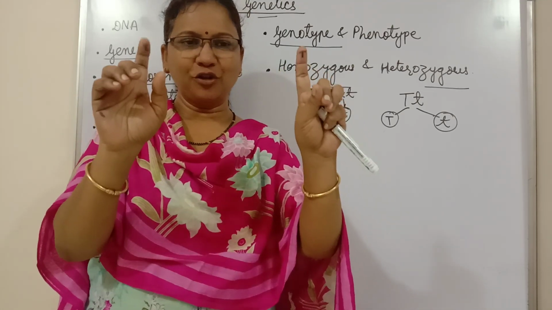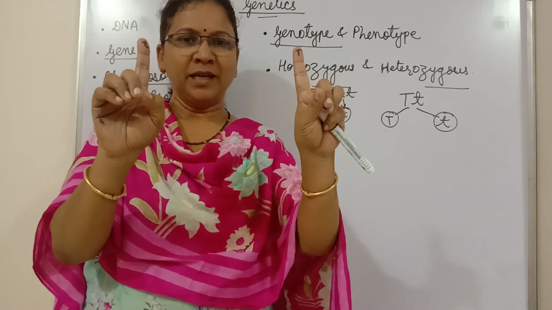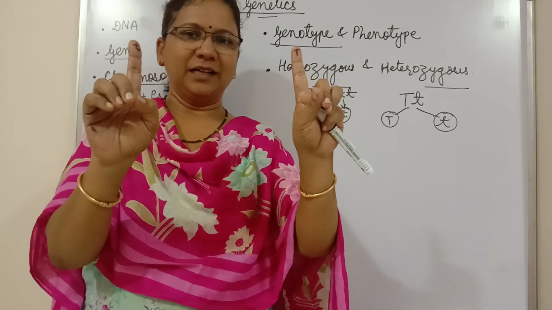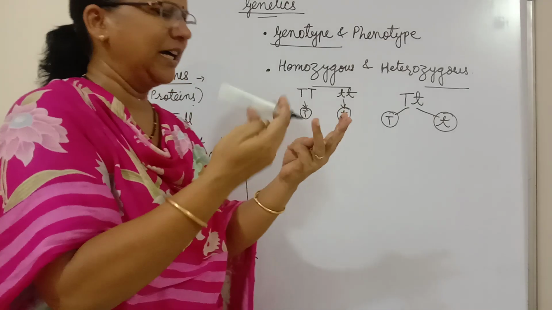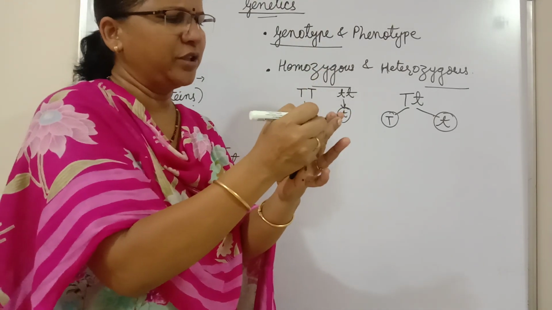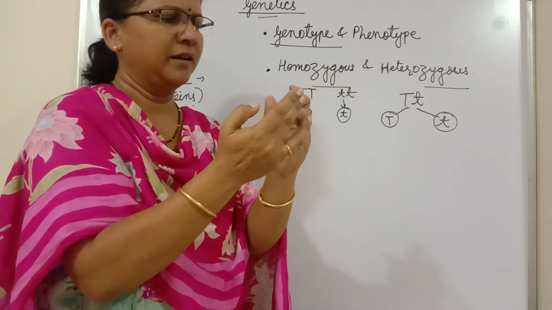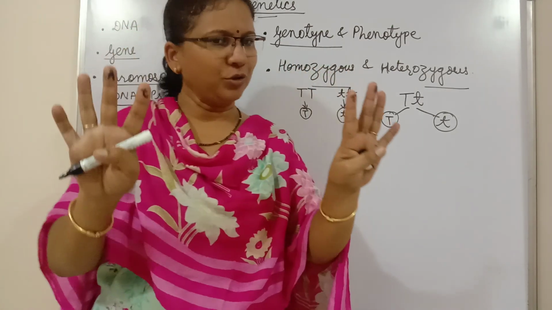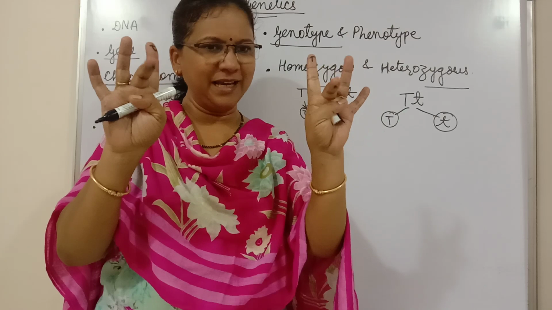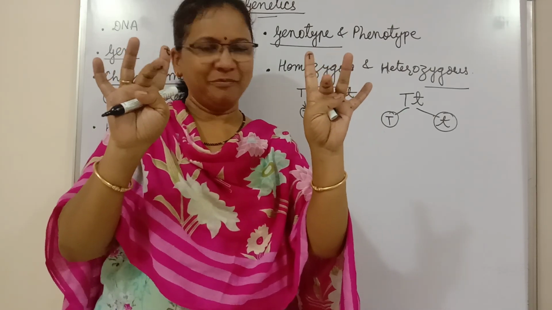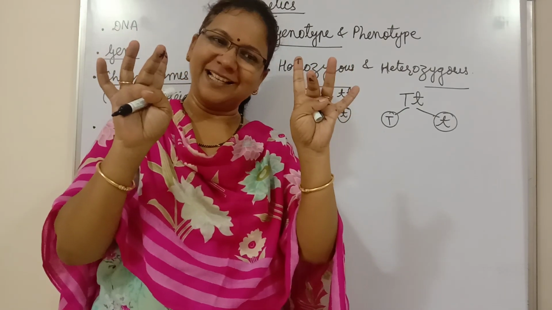Suppose on both of them the same type of allele was there. Suppose we can write any other thing. Suppose A, capital A, capital A. Then here also two gametes are formed, but the type will be the same because they are homozygous.